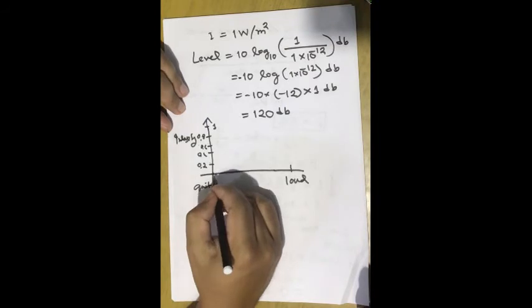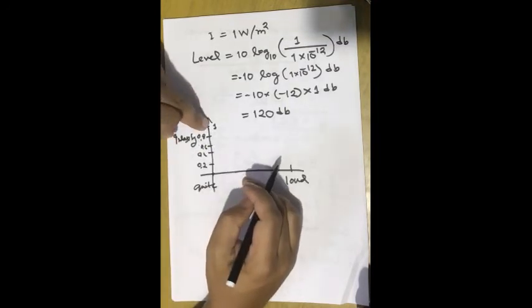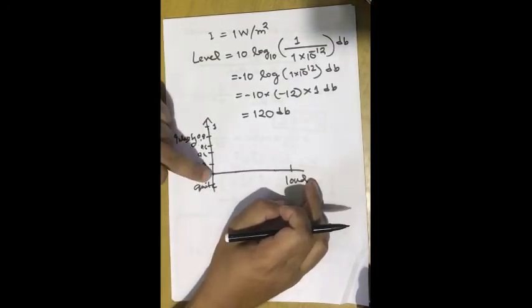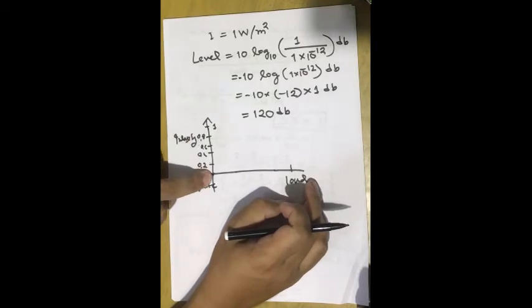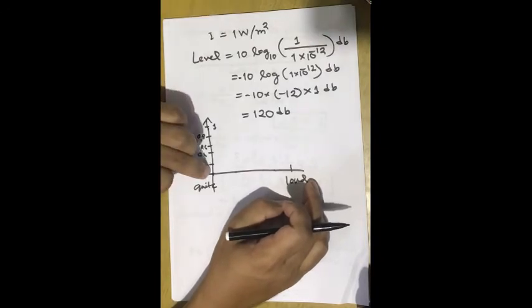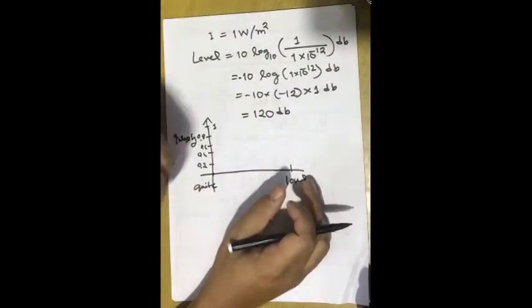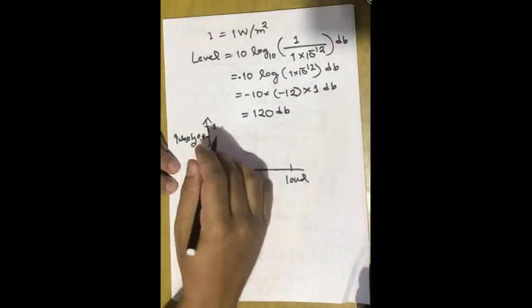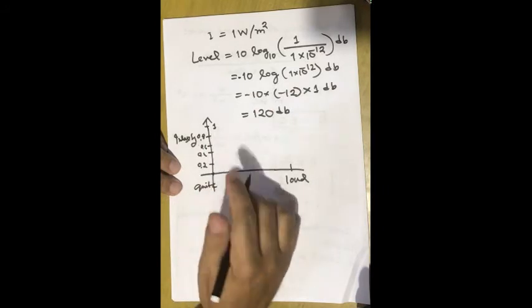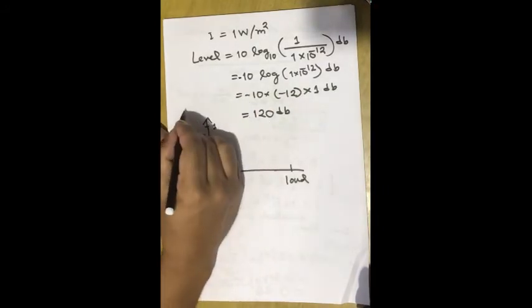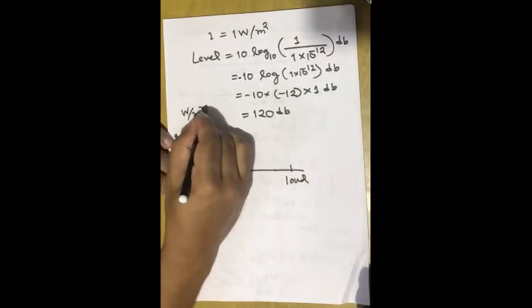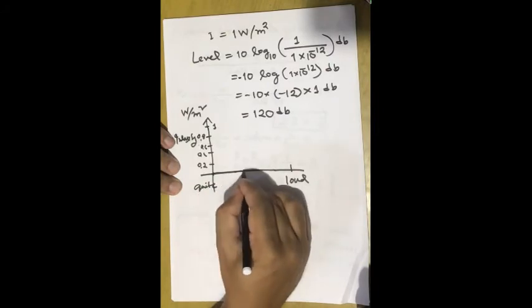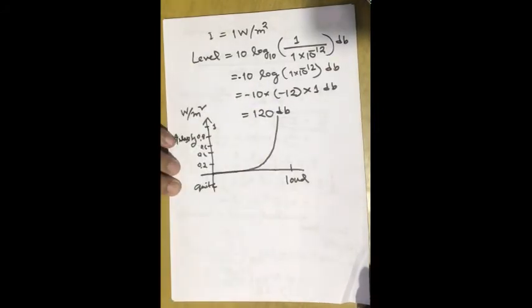If we plot intensity as a function of loudness, when intensity is very close to 0, we say it's a very quiet sound, and as the intensity increases, we say it is a loud sound. So if we plot this intensity versus loudness in an absolute unit, in watt per meter square, this plot will be something like that.